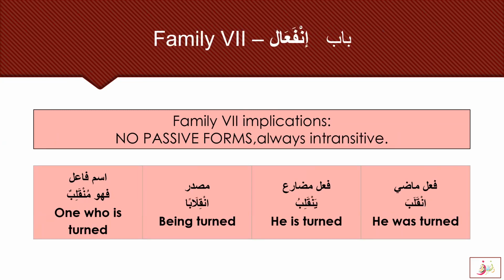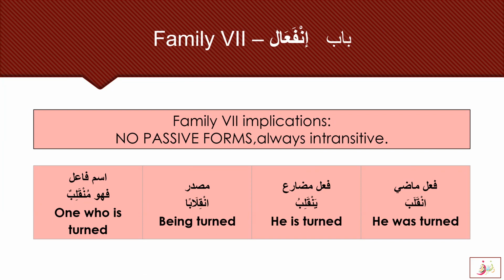Then there is the inkalaba family: fa'il madi, fa'il mudari, masdar, and ism fa'il is inkalaba, yankalibu, inkilaban, fahuwa munkalibun. And there is a very particular feature of this family, that it has no passive forms. It is always, therefore, intransitive. It is lazim, it is not mutaddi, and it has no passive forms.